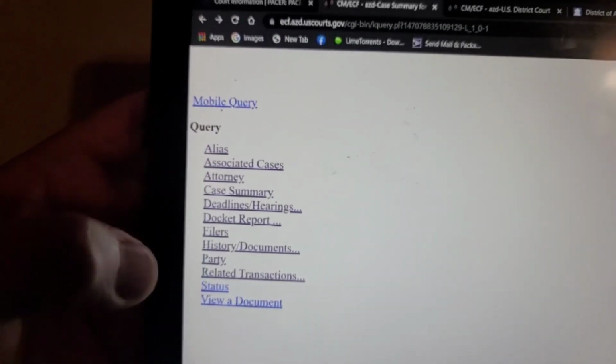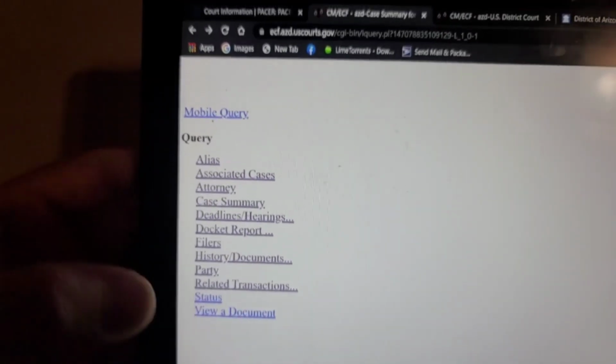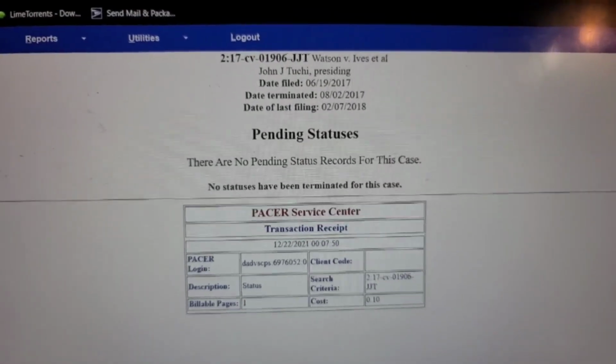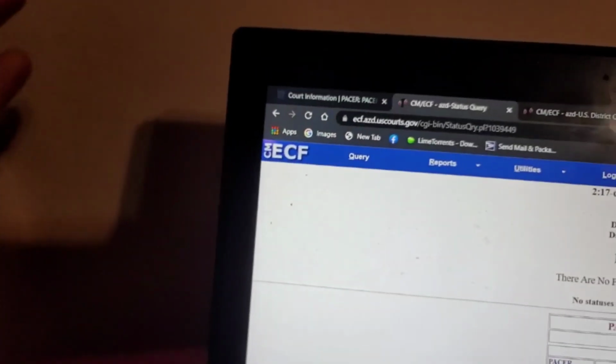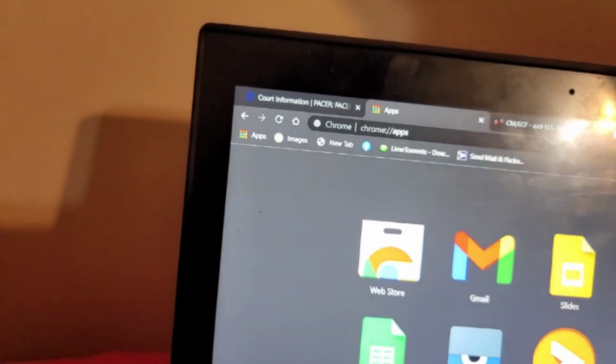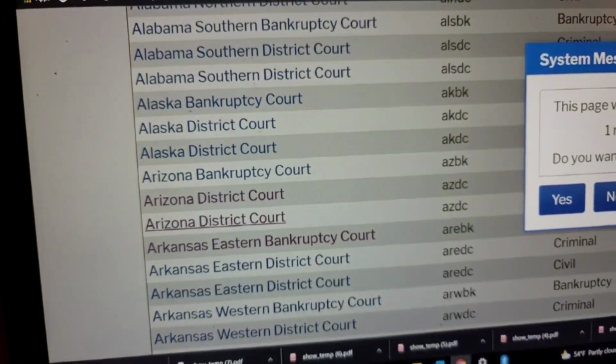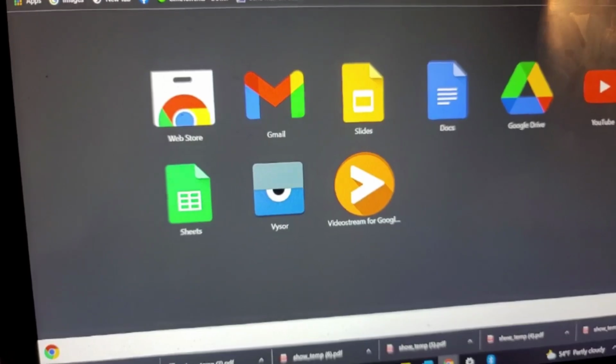All right, so this is costing me 10 cents. Related transactions, that's what I clicked on. I don't know what we're going to do here, so I'm just going to go back. Okay, so we're going to click on status. And this one cost me 10 cents. Okay, so let's go back. Back. View a document.